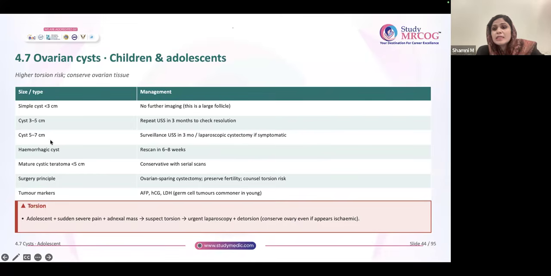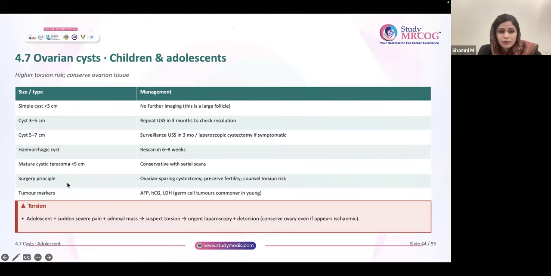Now, hemorrhagic cyst is another question asked in this children and adolescent group. If hemorrhagic cyst is mentioned in the question, choose 6 to 8 weeks follow-up. 6 to 8 weeks rescan is the answer. It is not 3 months, it is 6 to 8 weeks. That is different. If it is a mature cystic teratoma, less than 5 centimeter, we can go for conservative management with serial scans. Only if it is less than 5 centimeter.